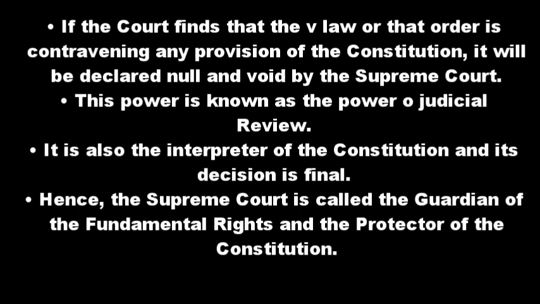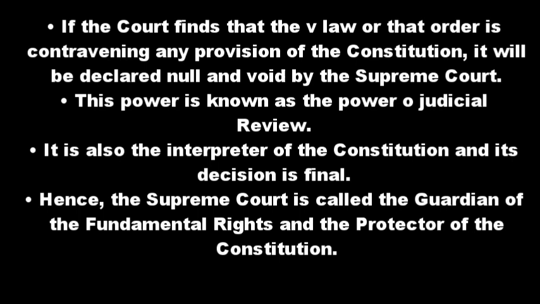What is the power? So here three organs are there: legislature, executive and judiciary. When the legislature passes a particular law and the executive issues any order, then it is the duty of the judicial system or the Supreme Court to verify whether the law passed by the legislature or the order issued by the executive is going against the Constitution or not.